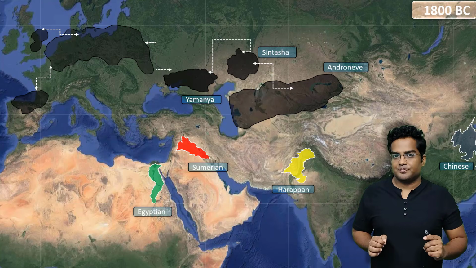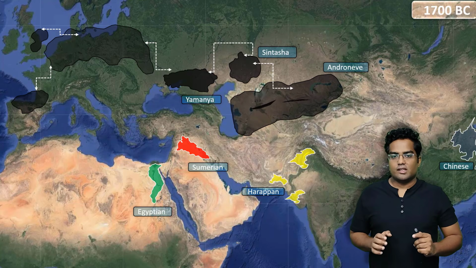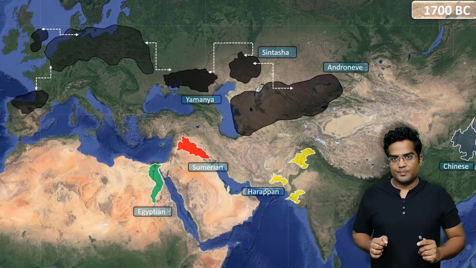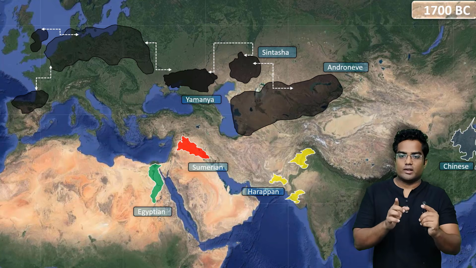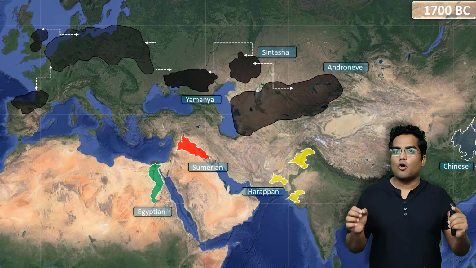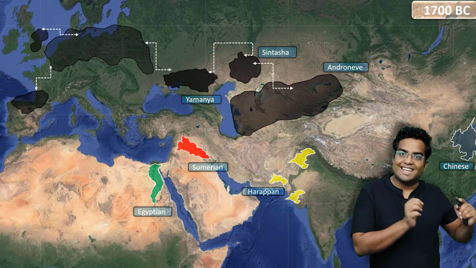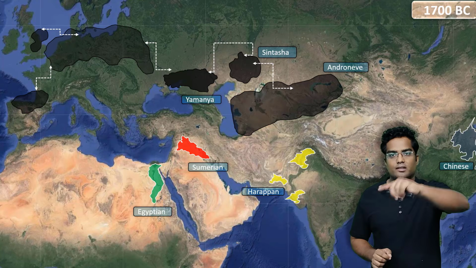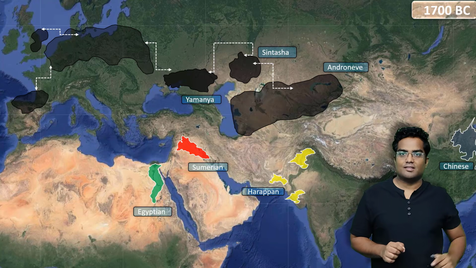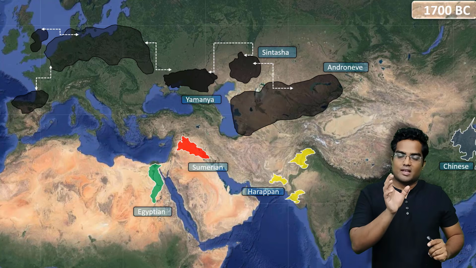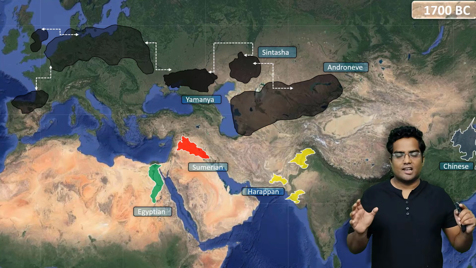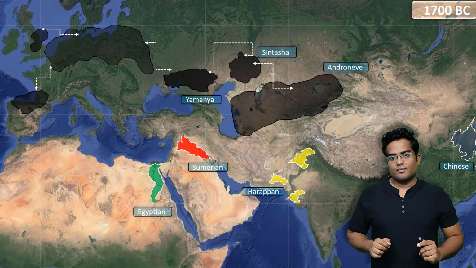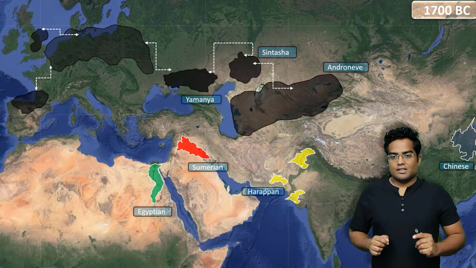Okay, so we have reached that point, 1800 BC. So what's next? Now, as you can see, 1700 BC. The Yamnai culture has again spread. However, many of the Bronze Age civilizations are on decline. Like this, it's on decline. 1700 BC, the Harappan civilization has split into three parts. It's in a declining phase. So what's next? Let's explore.